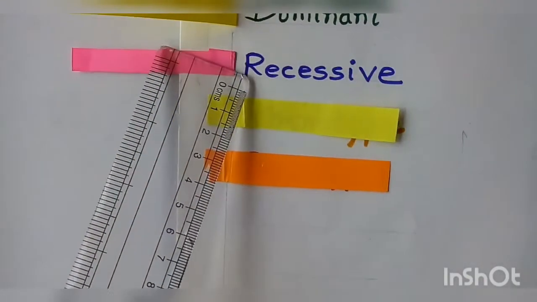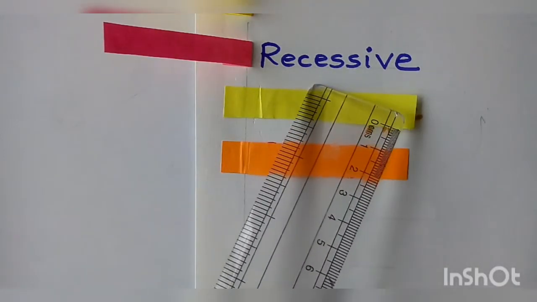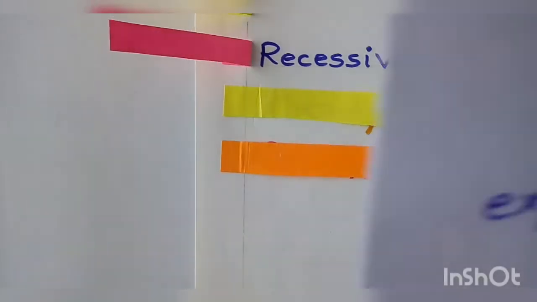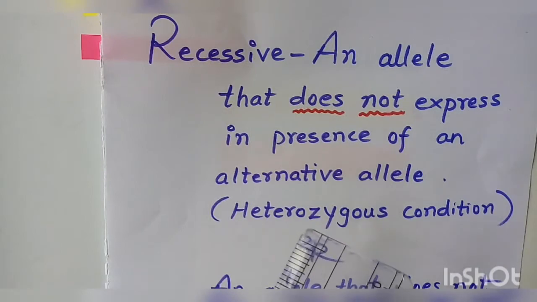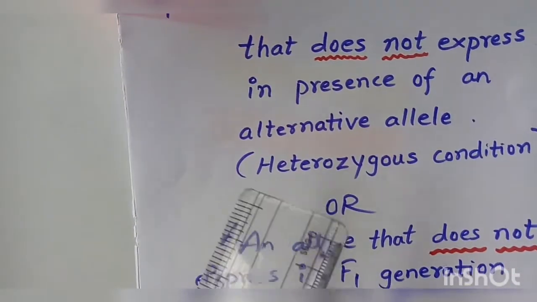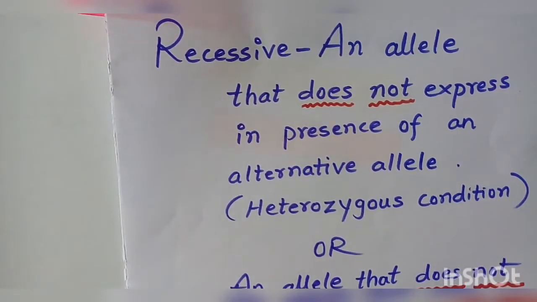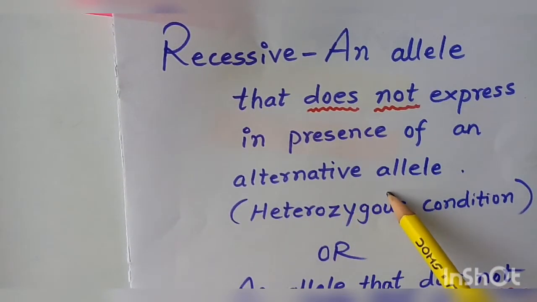Then comes the next terminology, which is called recessive. Recessive is exactly opposite to dominant. Dominant expresses itself in F1 generation, whereas recessive does not express itself in F1 generation or in the presence of an alternative allele.